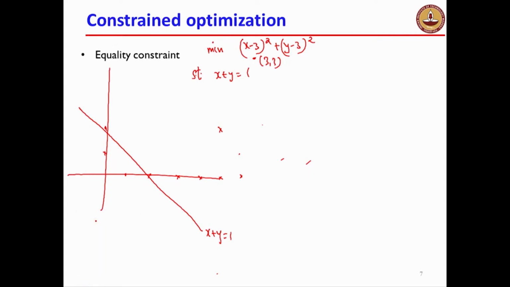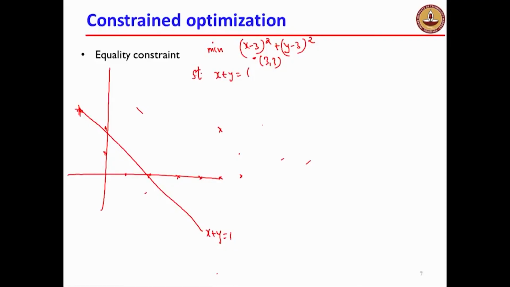Recall, how did we decide whether a point is a minimum, the necessary condition for optimality in unconstrained optimization? If you gave me a point and the gradient were not 0, what did I say? It cannot be an optimum because I can go along the negative gradient and the objective function value will decrease. So I will use similar ideas over here. Let me claim that this point is an optimum point, and then I will come up with a reason why it cannot be an optimum. We know this is not an optimum point because the perpendicularity condition has to be satisfied, and here clearly it is not satisfied.